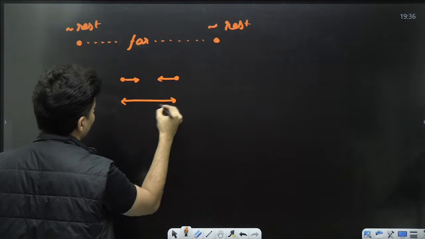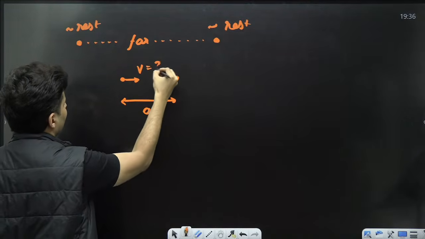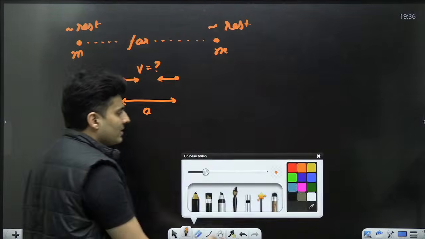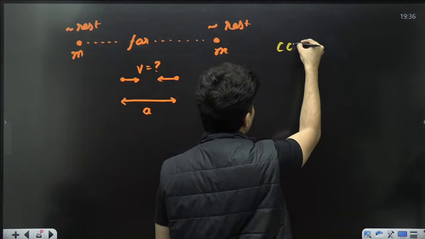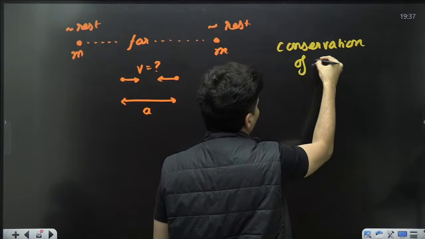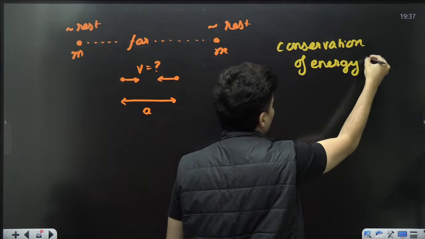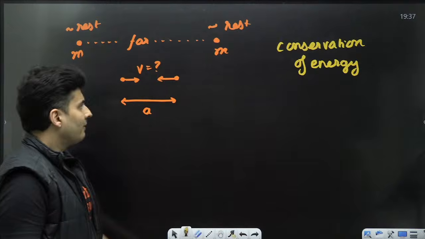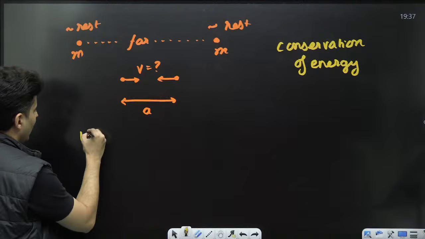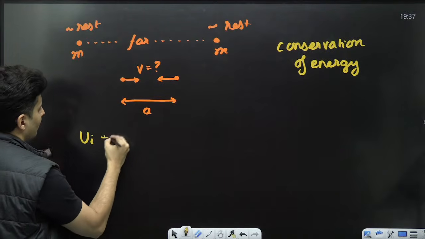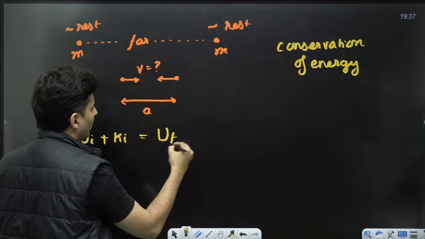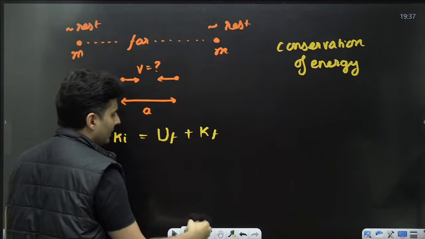The question will be, when their separation is a, what is their speed if this is mass m and this is mass m? So in these kind of questions, what you have to use is the conservation of energy principle, where in the initial state, when they are really far away, it will have some initial potential energy and some initial kinetic energy, and when it comes close, it will have final potential energy and final kinetic energy.